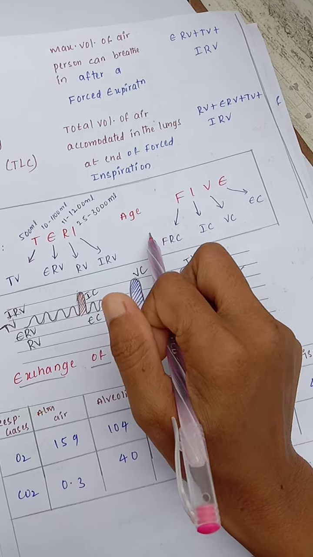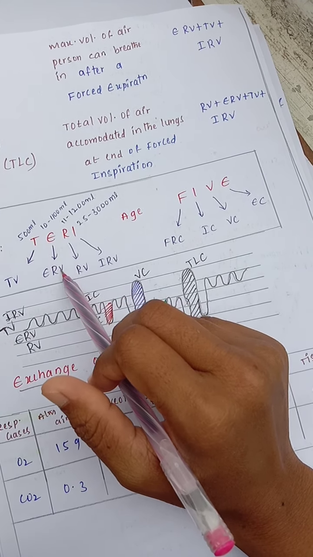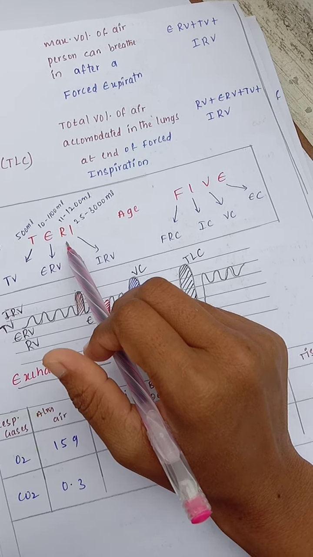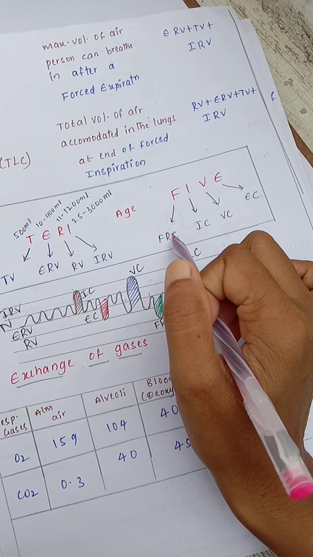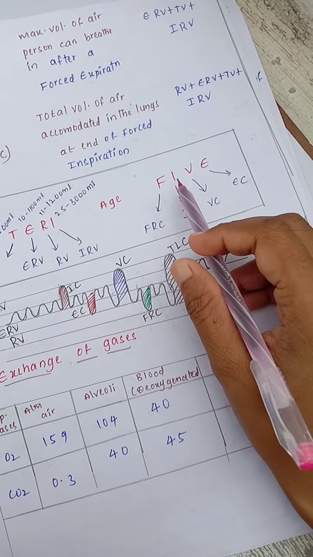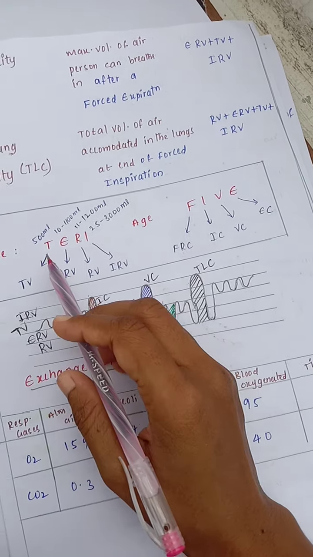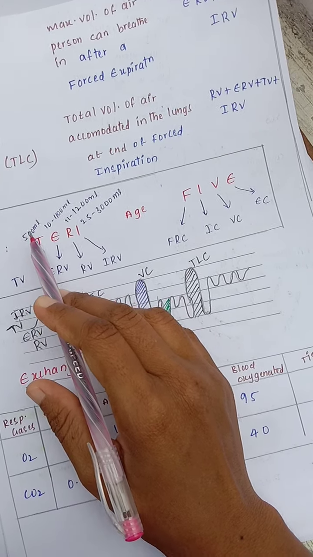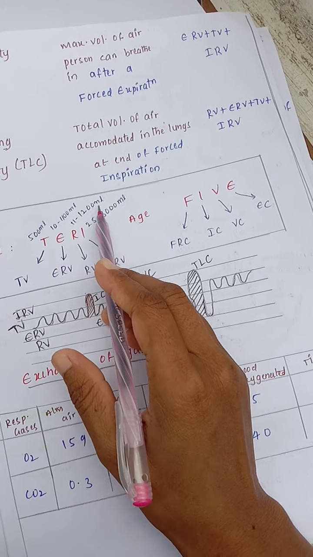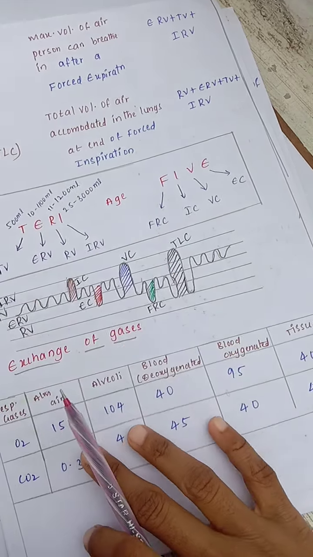Then we have one trick for how to remember. The trick is "TERIFIVE". T is tidal volume, E is expiratory reserve volume, R is residual volume, I is inspiratory reserve volume, F is functional residual capacity, I is inspiratory capacity, then vital capacity and expiratory capacity. If you don't remember the values, you just write this trick and the numbers 5, 10, 11, 12, 25 and 30. You just write these numbers, that is enough.